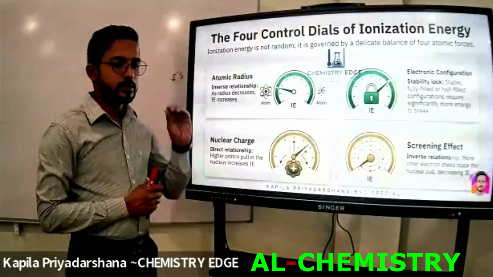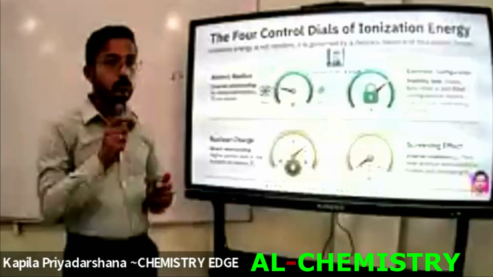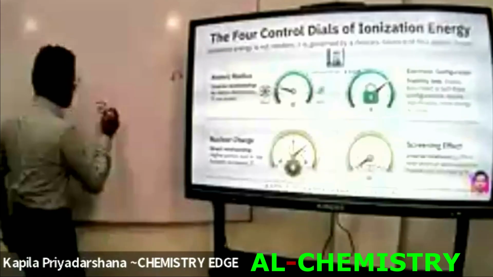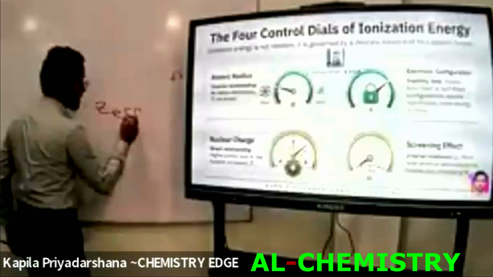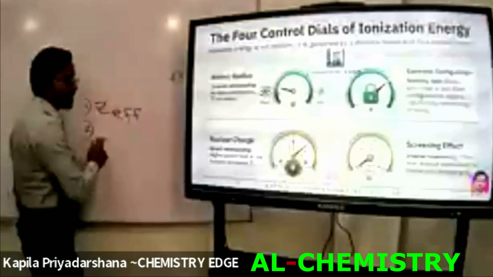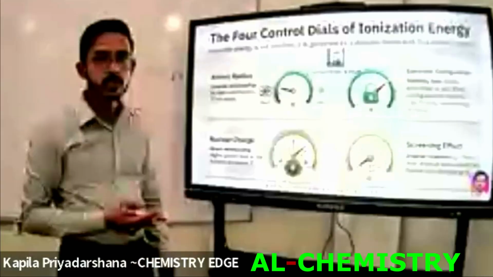Then, do you remember the two factors that can affect the atomic radius? Those are the effective nuclear charge. We have already mentioned that, do you remember? We have already discussed it. The first one is effective nuclear charge. Another one is the screening effect. There is another name for that.